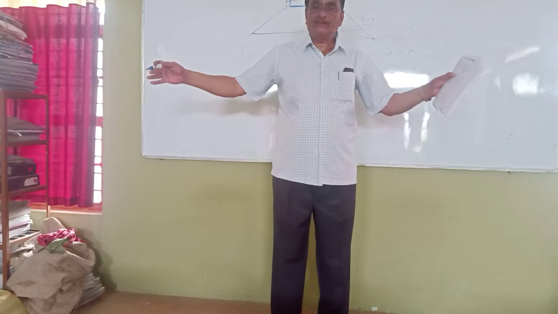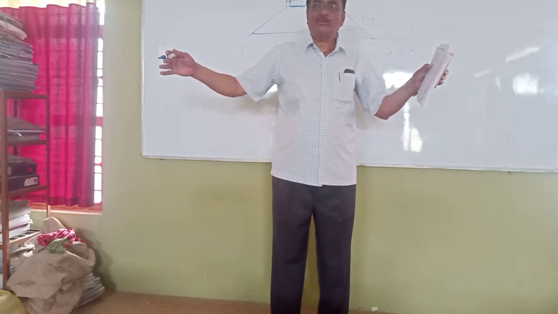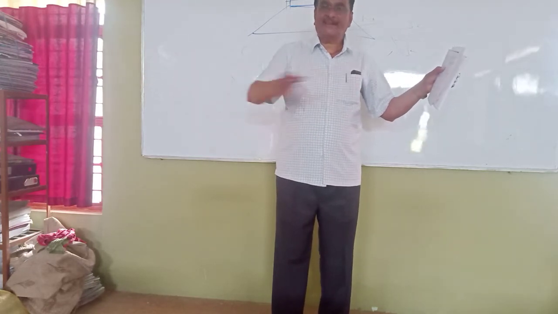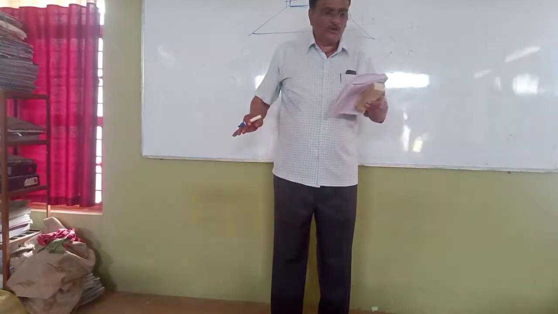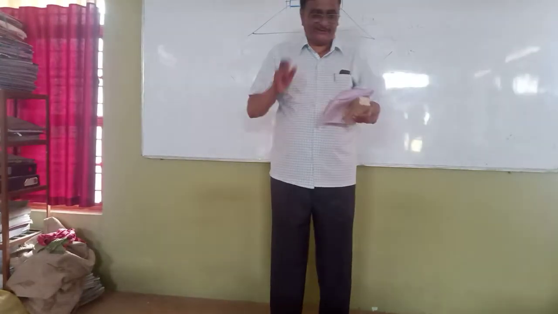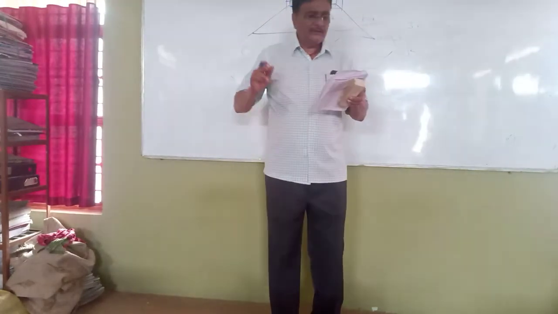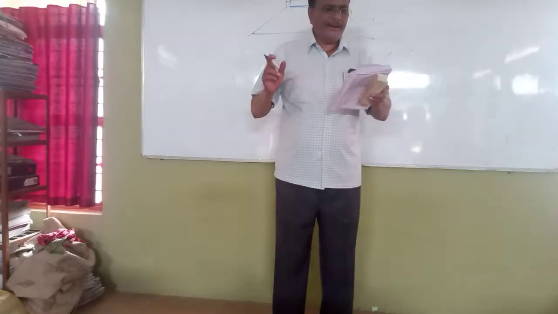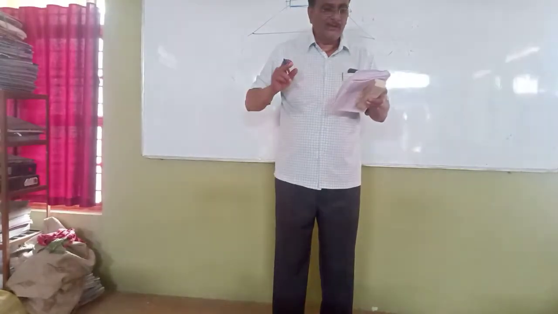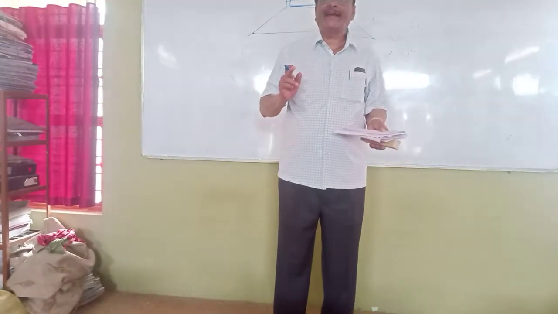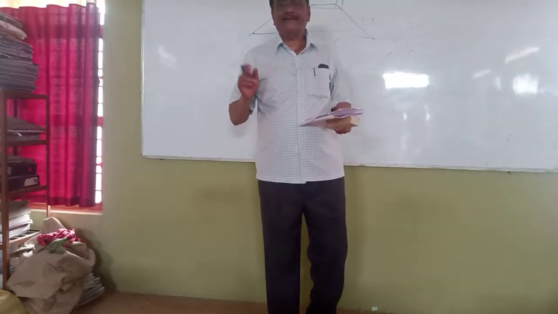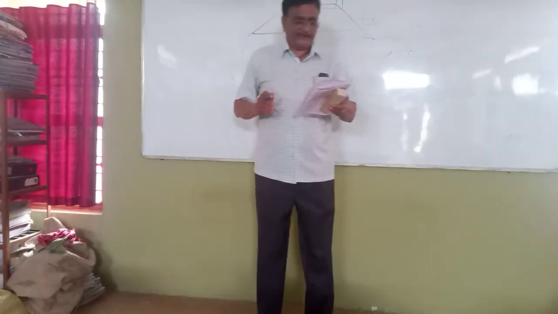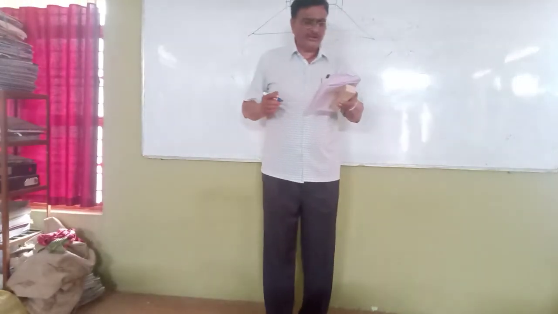All together, the width of that carriageway, including all these features, is called the right of way. Answer, I am going to tell you which question. The full width of the land acquired before finalizing the highway alignment is known as the right of way. The correct answer is right of way.